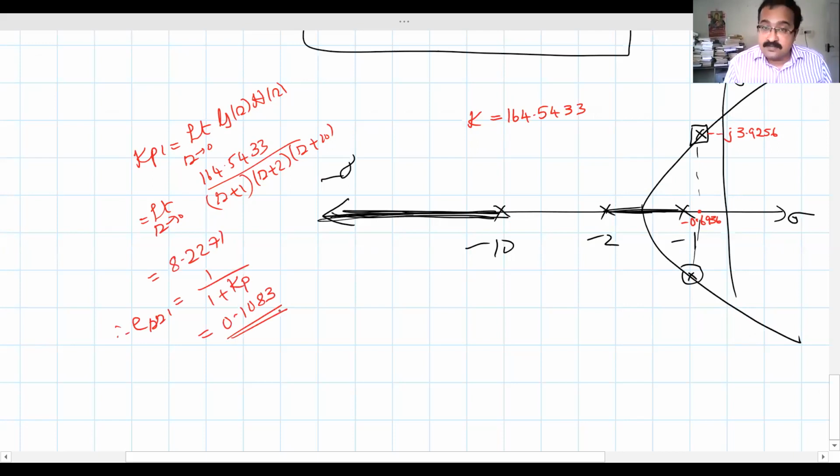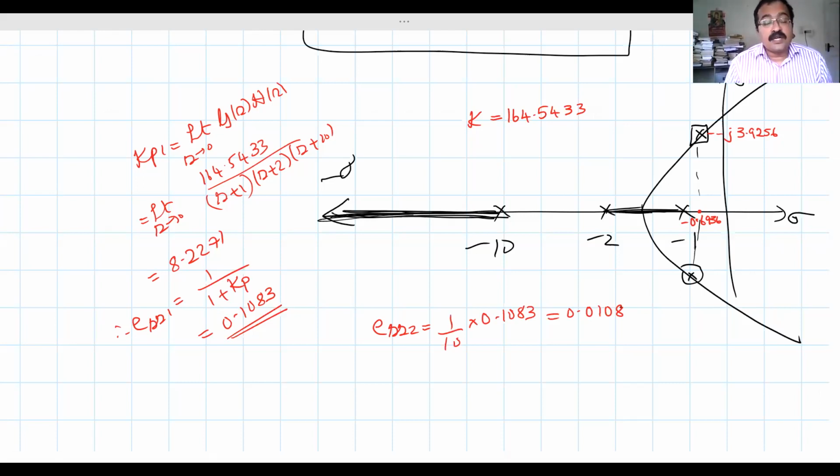So we are asked to design a lag compensator so that the error is improved by a factor of 10. That means our new steady state error must be what? One tenth of the uncompensated one, that means 0.0108. Right? Now from this we can find the corresponding Kp2, the static position error constant.